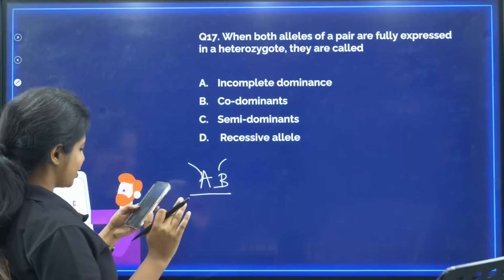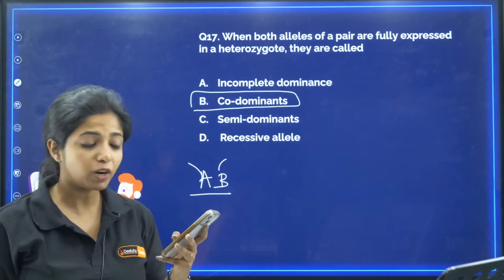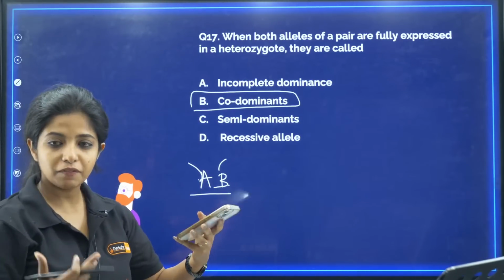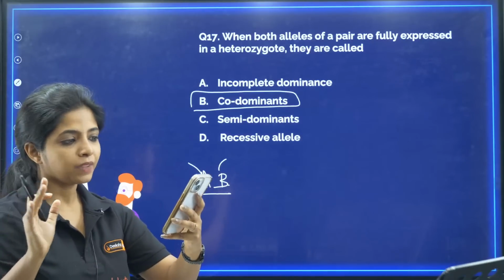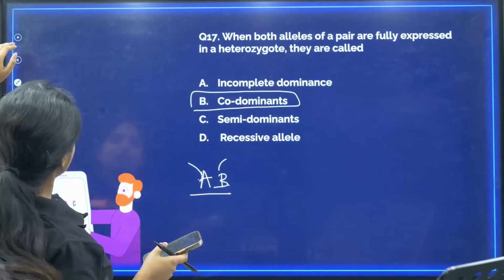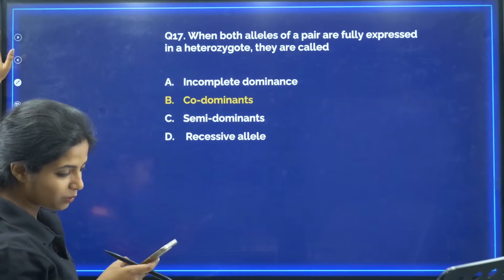Rashid again. Children, yes, it will be codominance and it is shown in blood group. What blood group? ABO blood group, where A and B both are dominant, which is why they are fully expressed. If the question was, it is not fully expressed, your answer becomes incomplete dominance. So over here it is fully expressed, so your answer is this. Yes, ABO blood group, Kiki says.